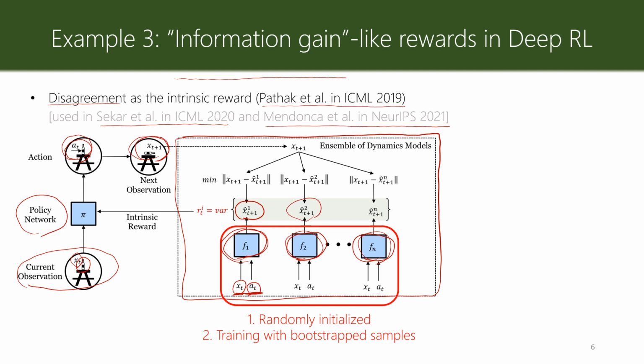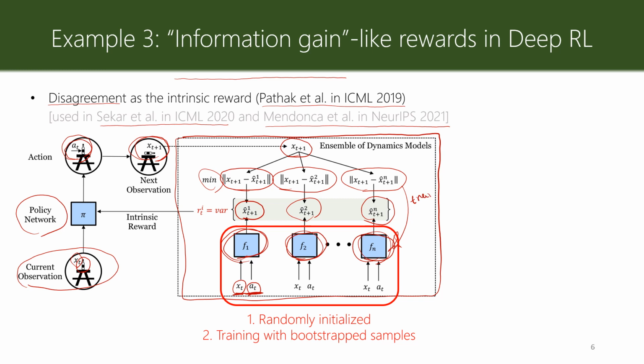And now, the agent uses these predictions, compares them to xt plus 1, and by doing so, computes n different prediction errors, and by minimizing them, trains these forward models.